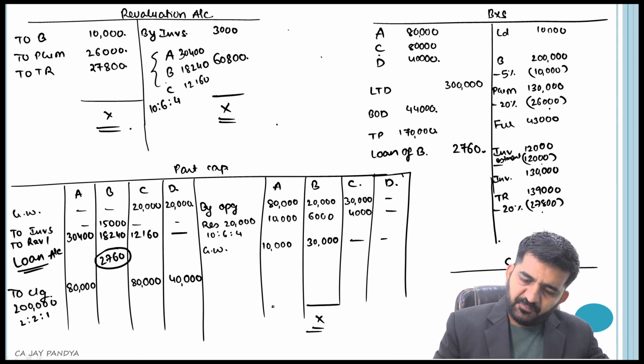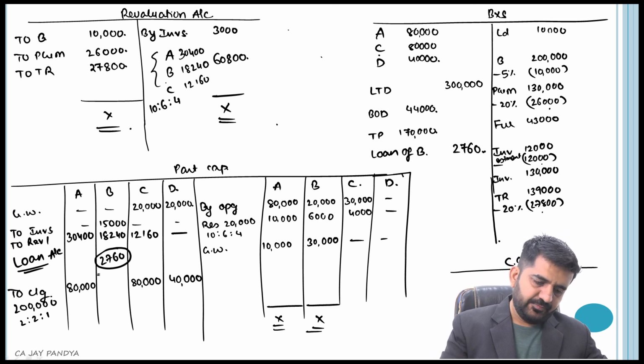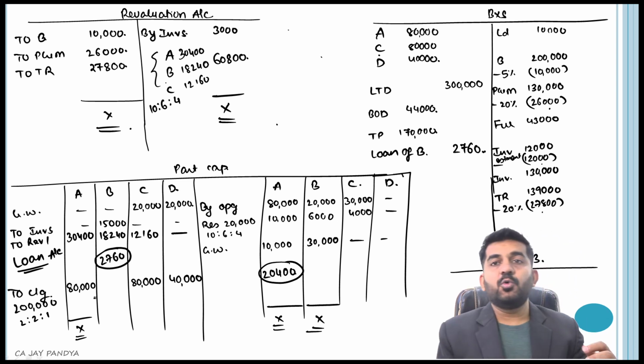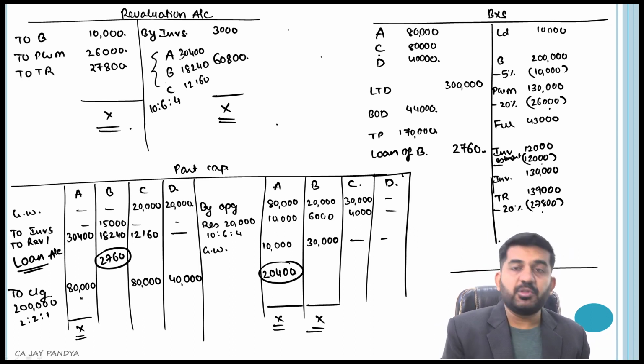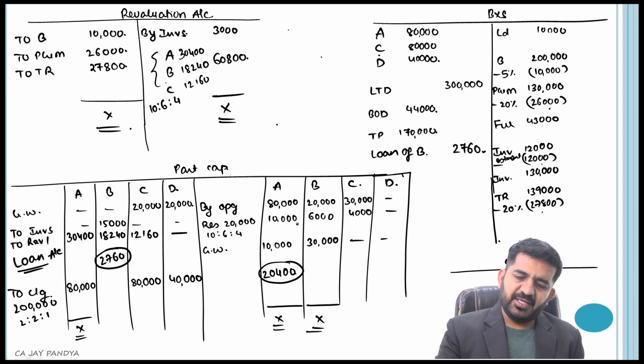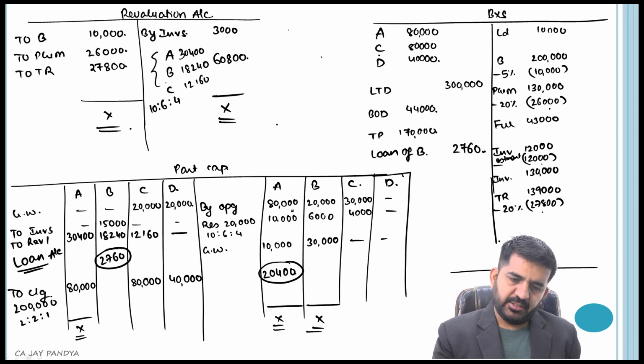What is the balance of A? This is 1 lakh, less 20,400, so his balance is 20,400, but we have already closed his account. We have already written down that he should be having a balance of 80,000. So how much he will be bringing in is 80,000, minus the balance.